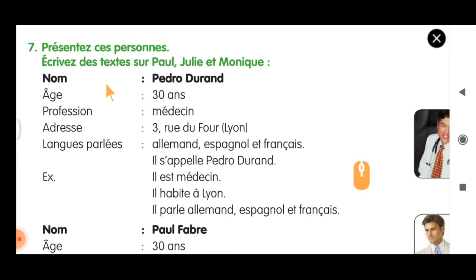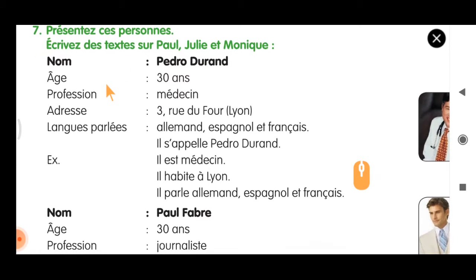Présentez ces personnes, écrivez des textes sur Paul, Julie et Monique. So there are 3 more people. This is an example. So the first person is Pedro Durand, âge 30 ans, profession médecin, adresse 3 rue du Fort Lyon, langue parlée allemand, espagnol et français.